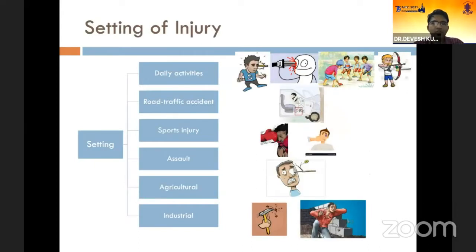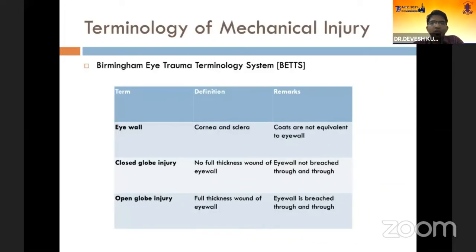The setting of the injuries most commonly occurs during daily activities, followed by road traffic accidents, sports injuries, physical assault, and agricultural and industrial settings. The victims of daily activities are mostly children, and the mode of injury can be a pencil, a knife, gilli danda, or a bow and arrow while playing. So we need to know the terminology of the mechanical injuries before we proceed.